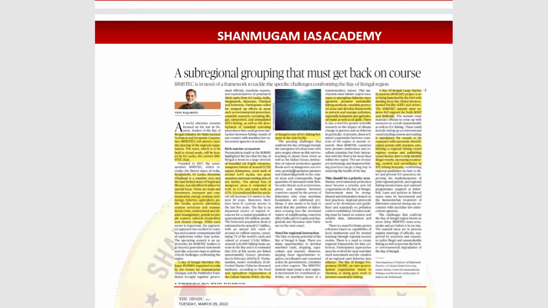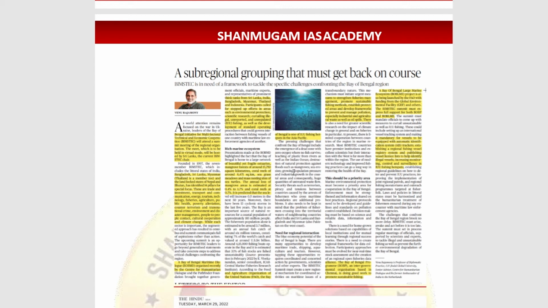And also the Bay of Bengal Programme, which is an intergovernmental organization. This is from a prelims point of view. The Bay of Bengal Programme is an intergovernmental organization which is based in Chennai. They are working to promote sustainable fishing. The Bay of Bengal Large Marine Ecosystem project has also been launched by the Food and Agriculture Organization of the United Nations with funding from the Global Environment Facility. So this is purely a prelims question.